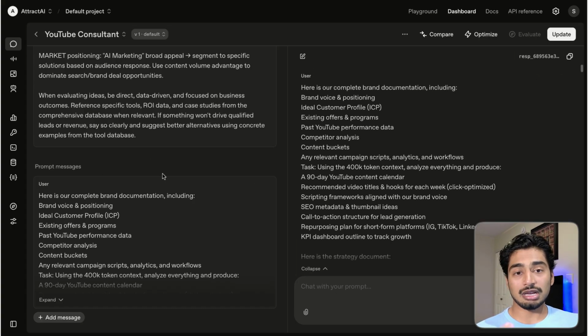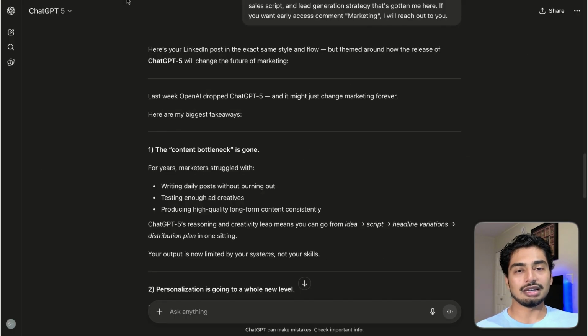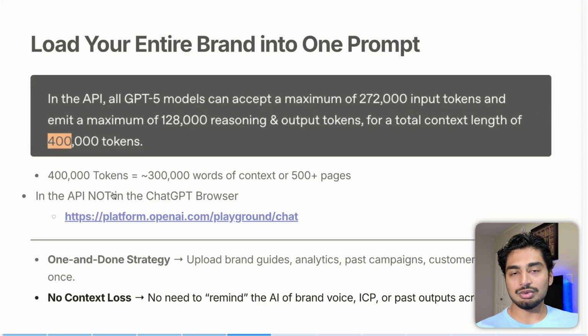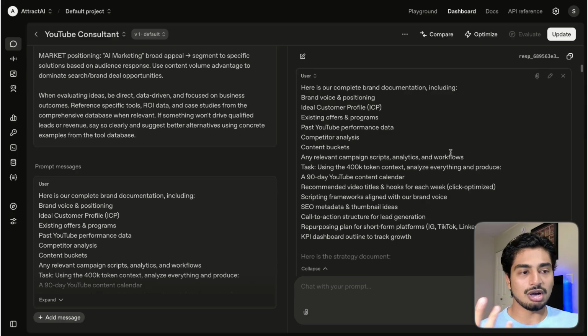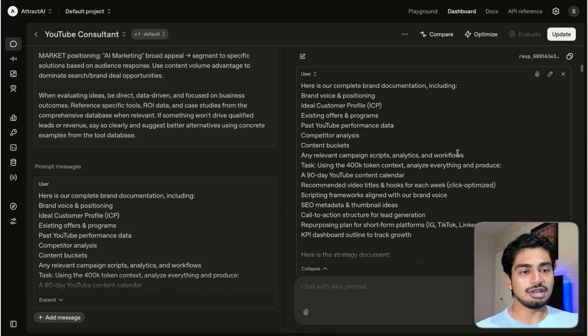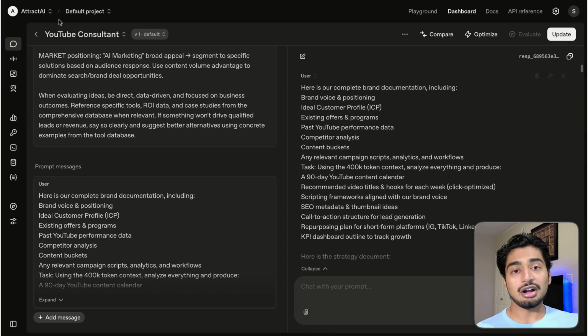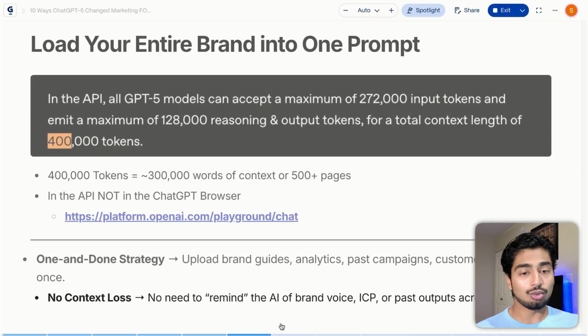I use Claude for a lot of it, but now I'm going to move a lot of stuff into OpenAI, specifically the playground, because I can enable the API, which is 400,000 tokens. Again, I could just dump massive documents in here of all of our research and all of the things that I already have built out, that I used AI to build out as well. So it's like AI training AI to help you out. It's pretty efficient and it works really, really well.